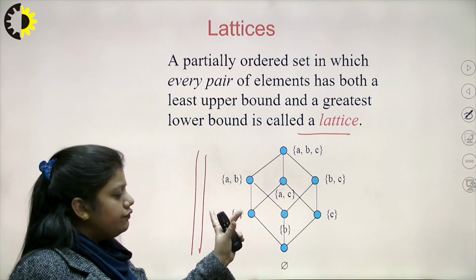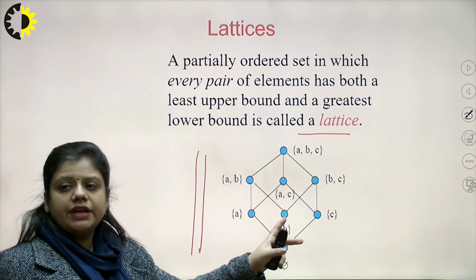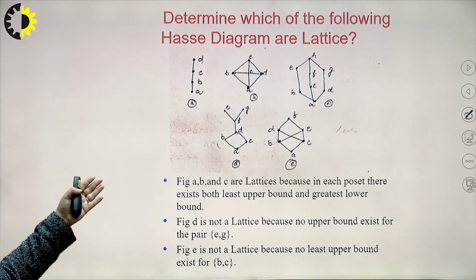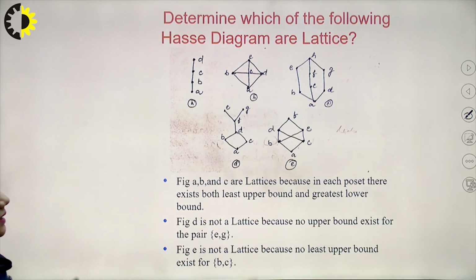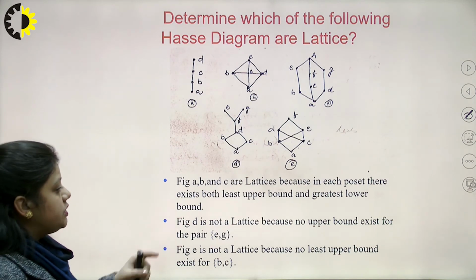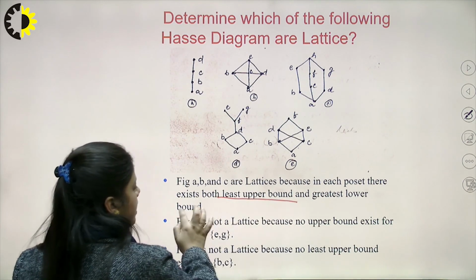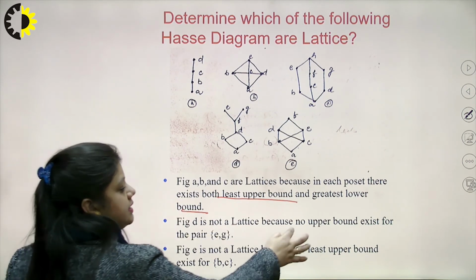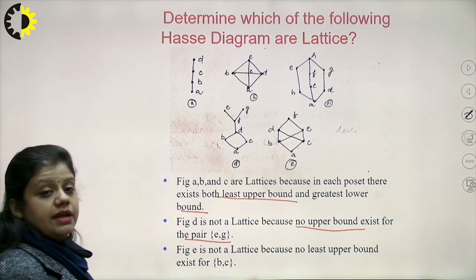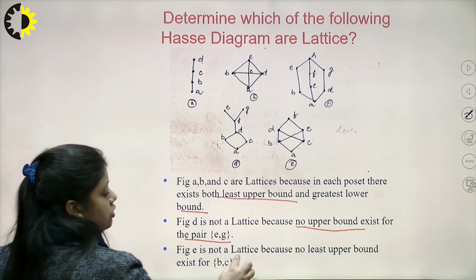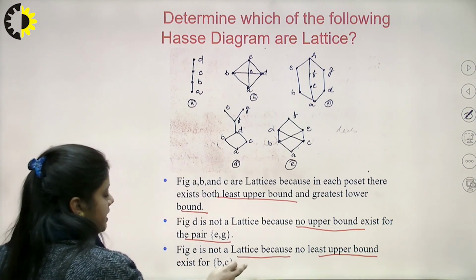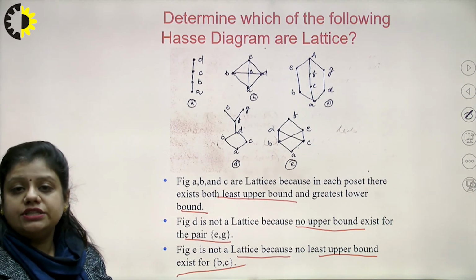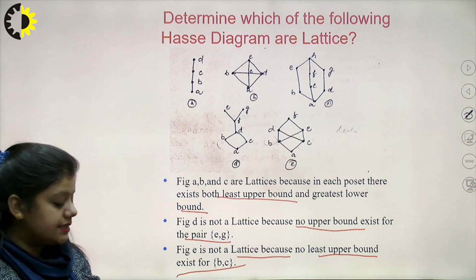If we take any two elements, I will be able to find the LUB and GLB. For example, in this figure, A, B and C are lattices, because in each poset there exists both a least upper bound and a greatest lower bound. But figure D is not a lattice because it does not have an upper bound for the pair EG. And figure E is also not a lattice because it does not have a least upper bound for BC. So for every pair there should exist a GLB and LUB, then only it is a lattice.